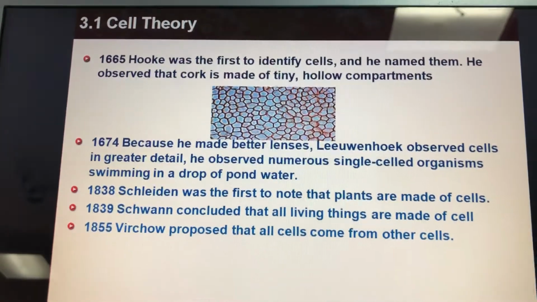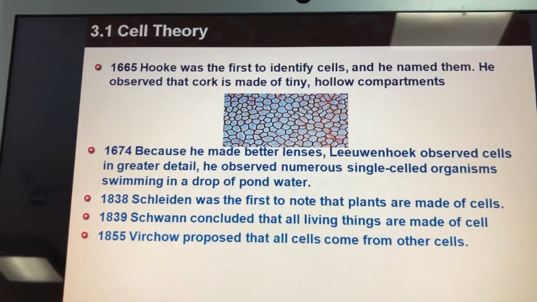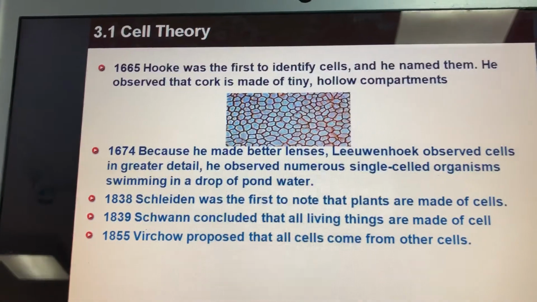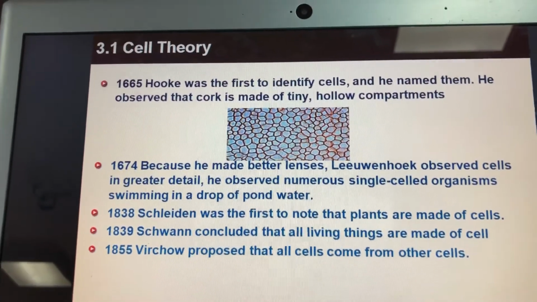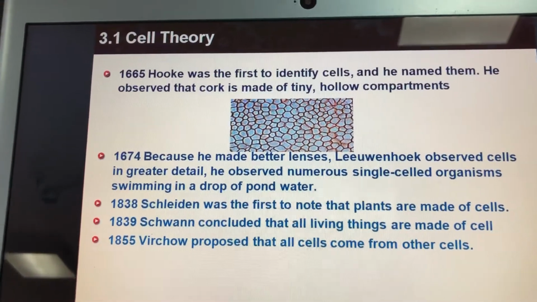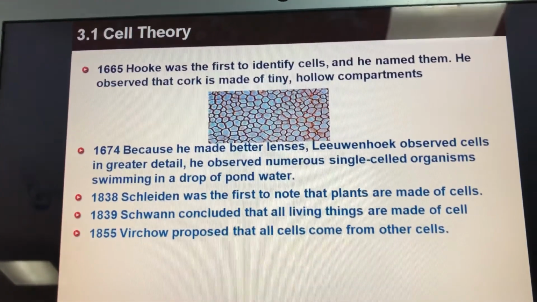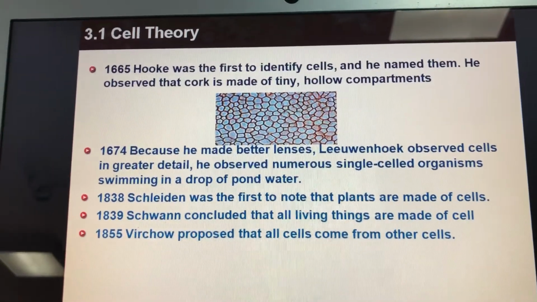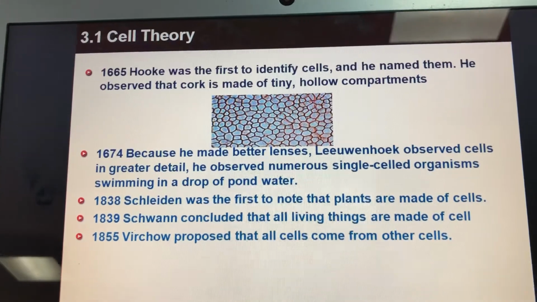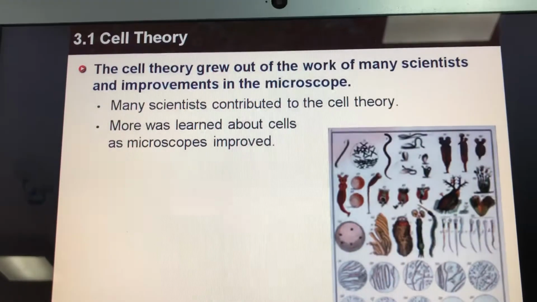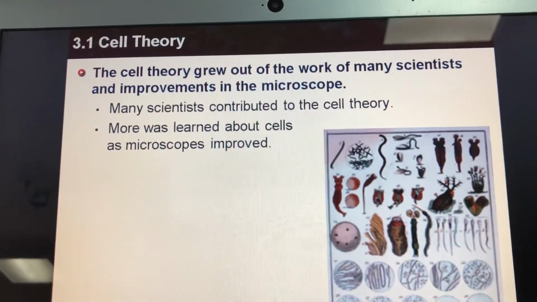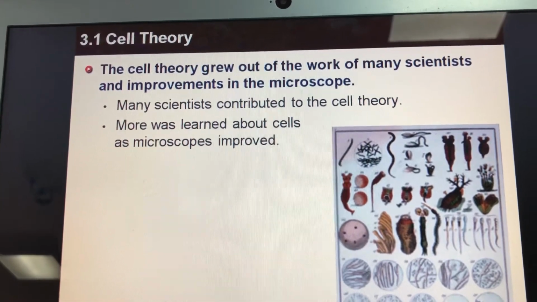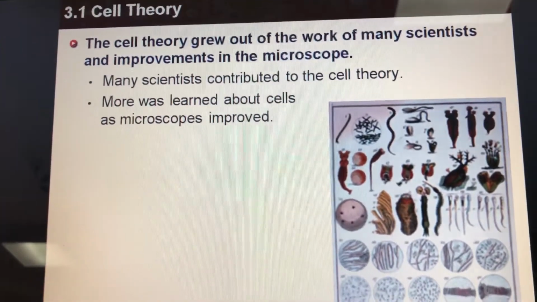Then Schwann concluded that all the living things are made of cells, not only the plants, also the animals and all other living things. And the last one was Virchow. Virchow proposed that all cells come from other cells. Okay? Now, the cell theory grew out and many scientists contributed to the cell theory.